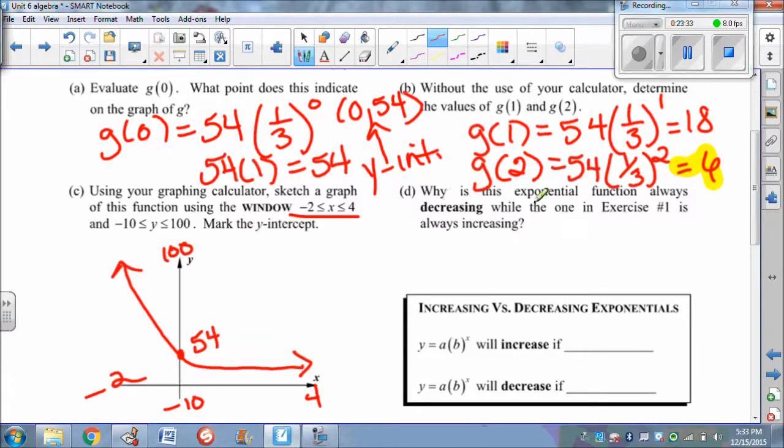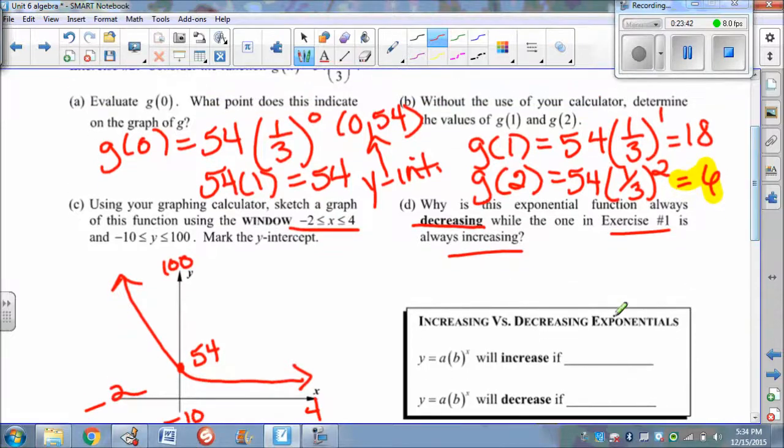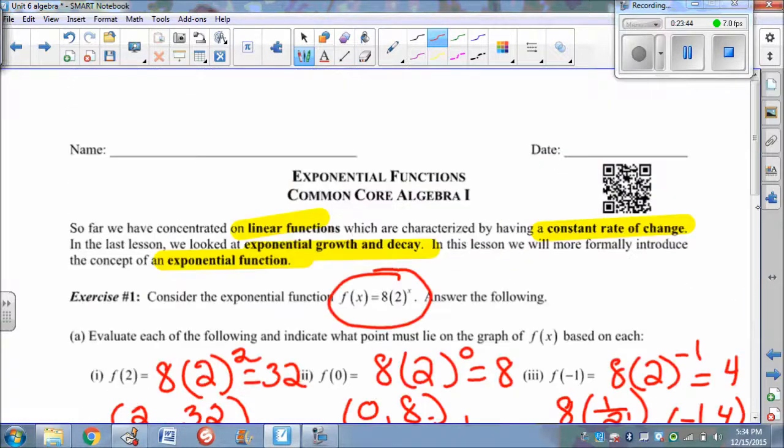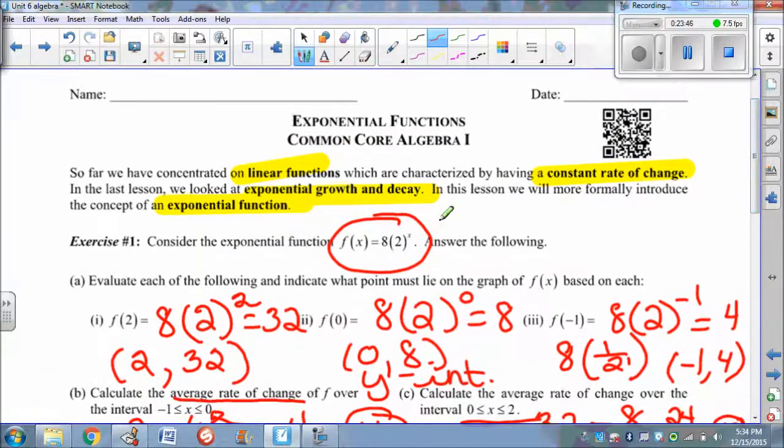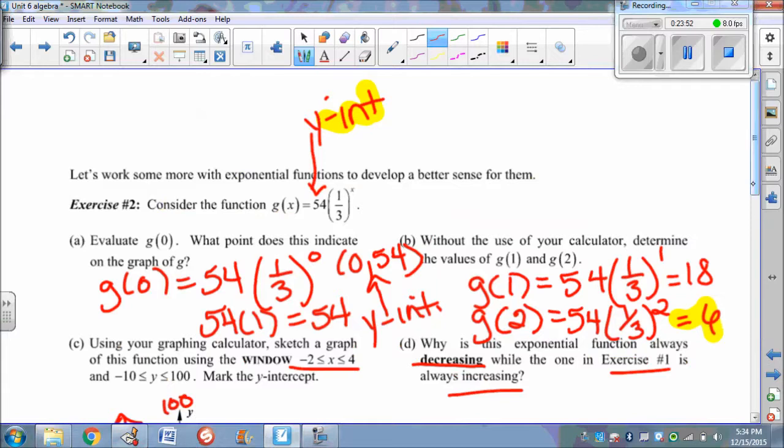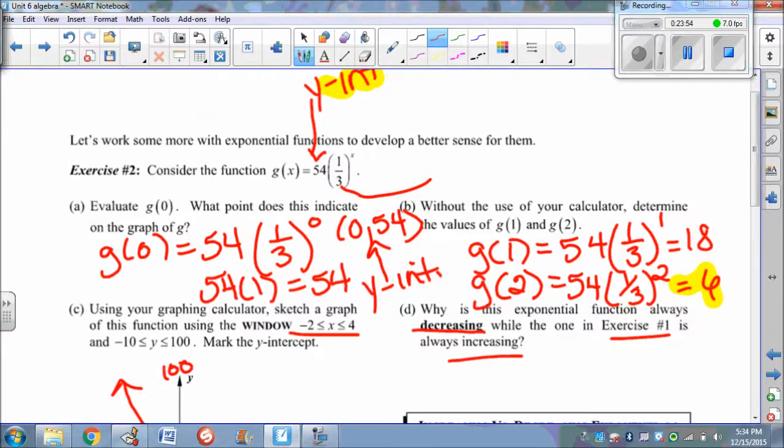So it says, why is this exponential function always decreasing while the one in number 1 was always increasing? So if I go back and look at 1, what was my multiplying factor? My multiplying factor was 2 there. Well, what's my multiplying factor here? My multiplying factor is 1/3.